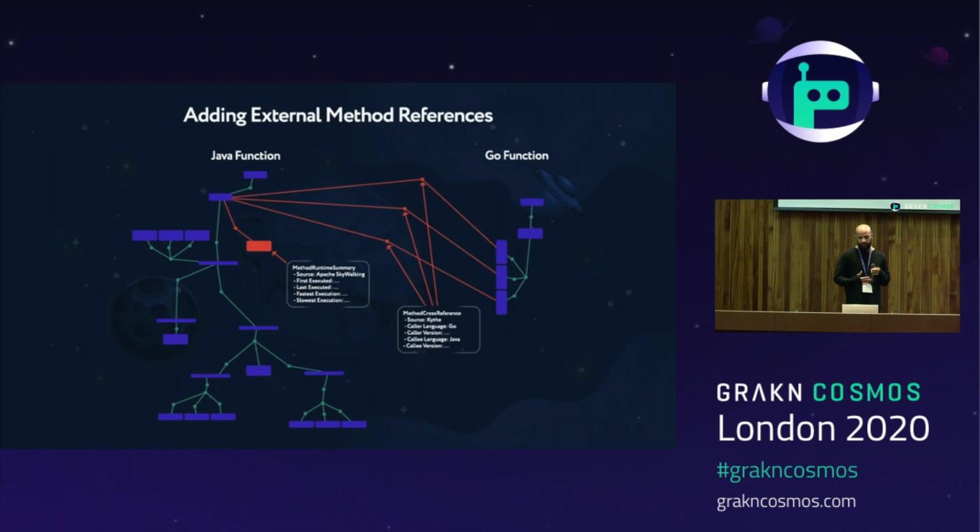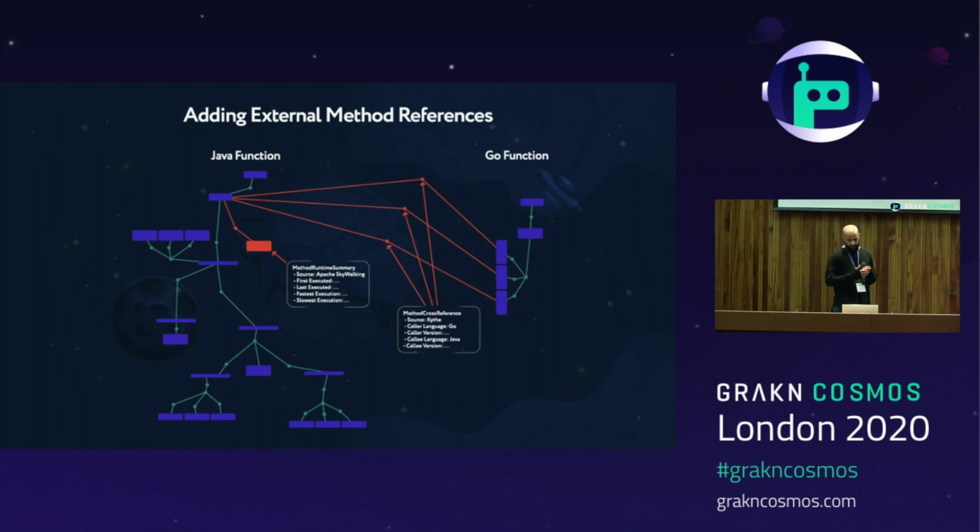Phenomena also integrates with existing static analysis tools as well, like Kite. Here, Phenomena uses Kite to correlate two functions from different programming languages. The Go code on the right calls the Java code on the left via RPC, and Kite is able to detect this execution and outputs its finding via a number of different formats. Phenomena then takes this data from Kite and integrates it into the structure stored in Grakn. So this allows even further analysis to be performed because of the existence of these cross-language references. So now we not only can query source code based on its structure and its runtime properties, but also based on its usage, even if that's across multiple languages.